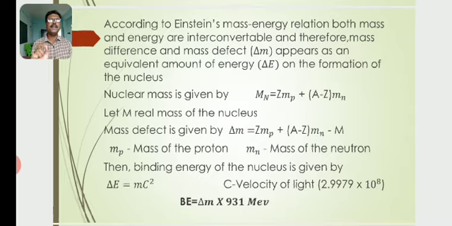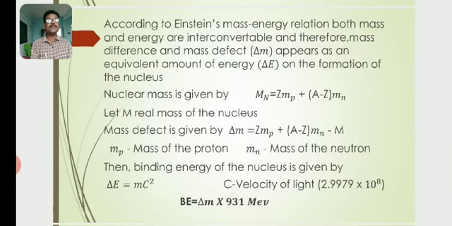Let capital M be the real mass of the nucleus. Then the mass defect is given by delta M is equal to Zmp plus (A minus Z)mn minus M, where mp is the mass of the proton and mn is the mass of the neutron.